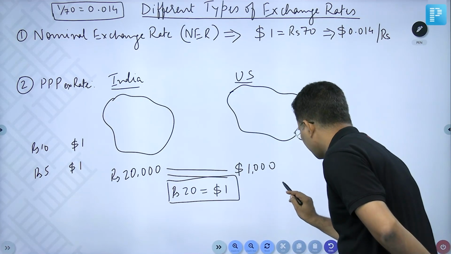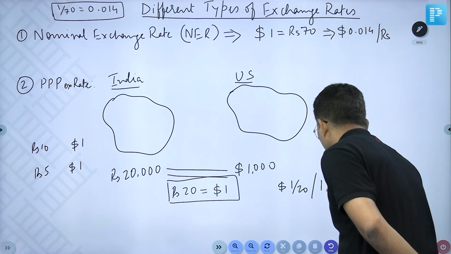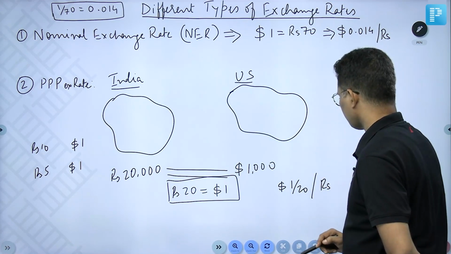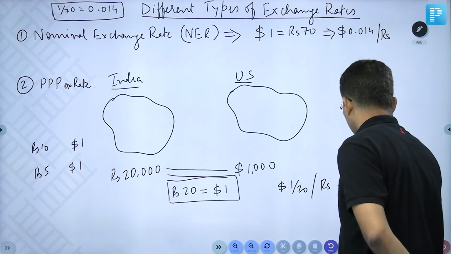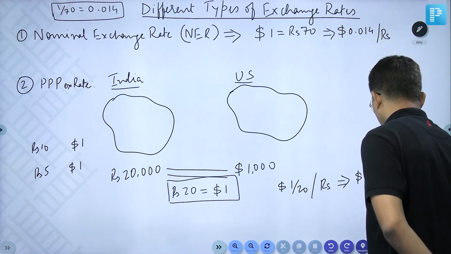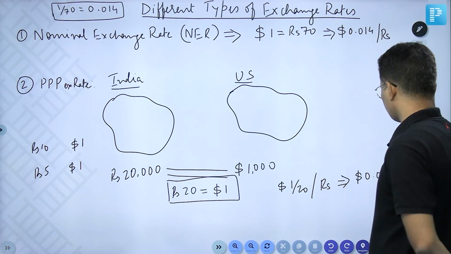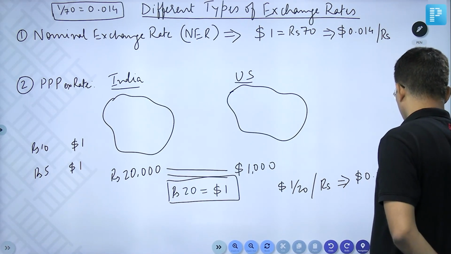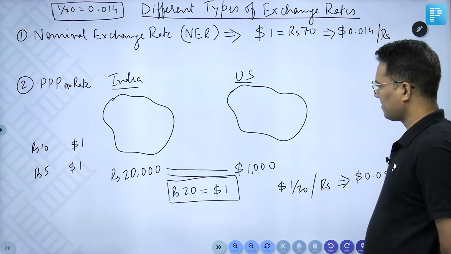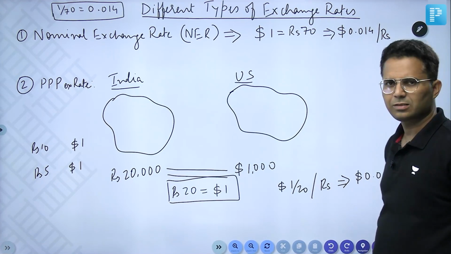So we can write $1/20 per rupee, which comes to $0.05 per rupee.